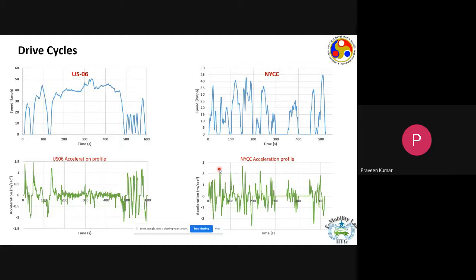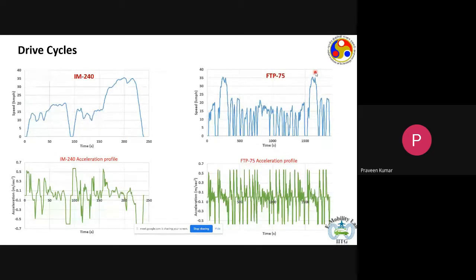However, there is something very different in NYCC compared to DDC. We do not have high acceleration demands at high speed. The speed of the vehicle doesn't even go beyond 50 kilometers per hour, let alone accelerate at 50 kilometers per hour. So that's a difference that we have between NYCC and DDC.